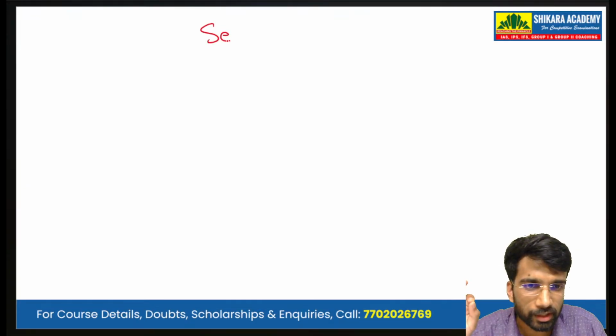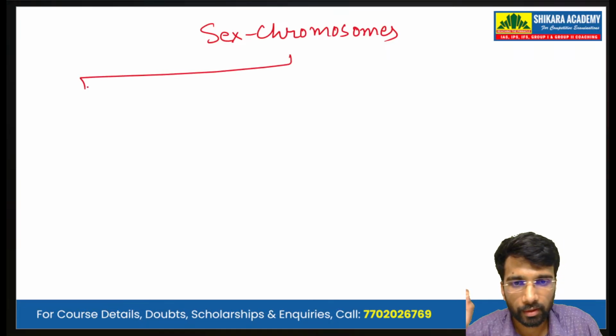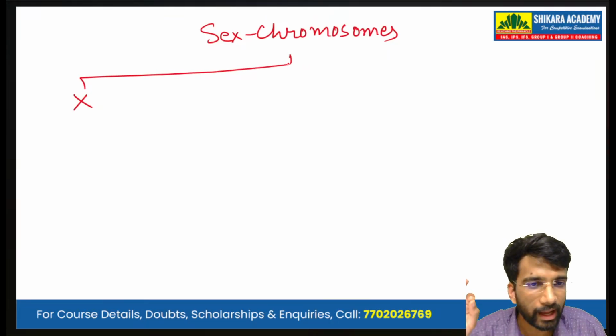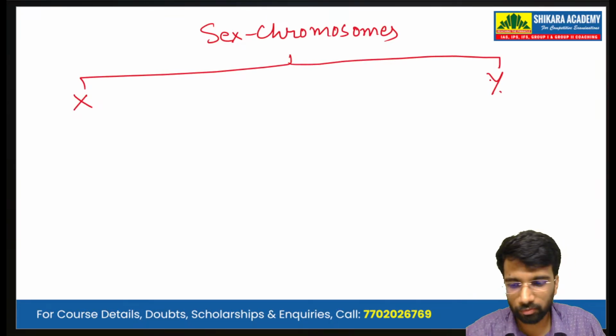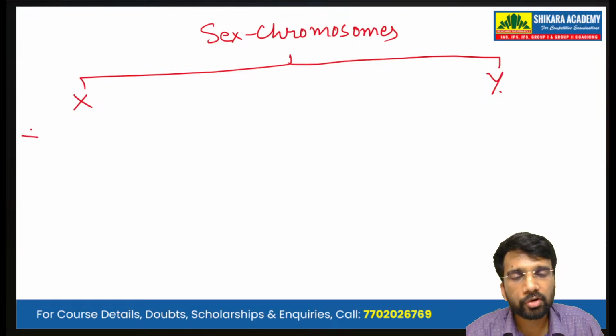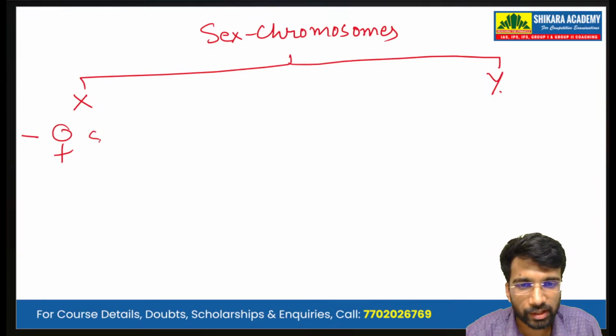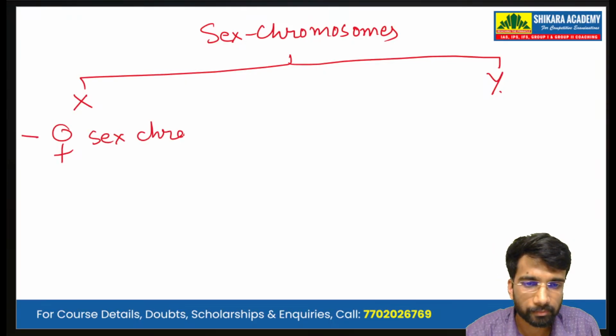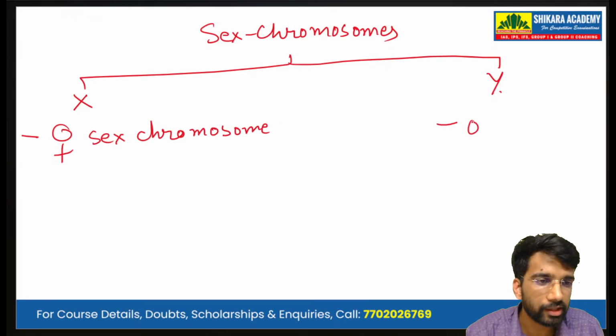Now, the sex chromosomes are of two types. We have the X chromosome and the Y chromosome. The X chromosome is known as the female sex chromosome and the Y chromosome is known as the male sex chromosome.